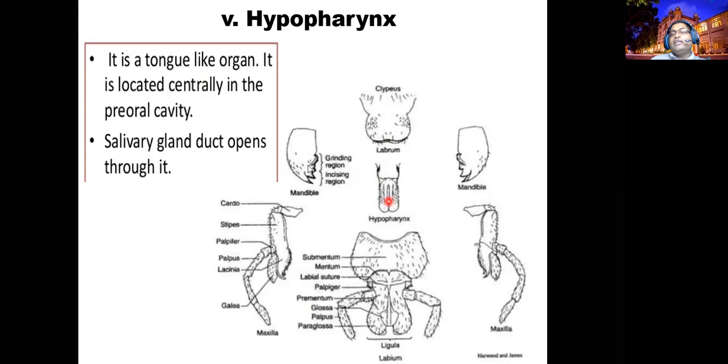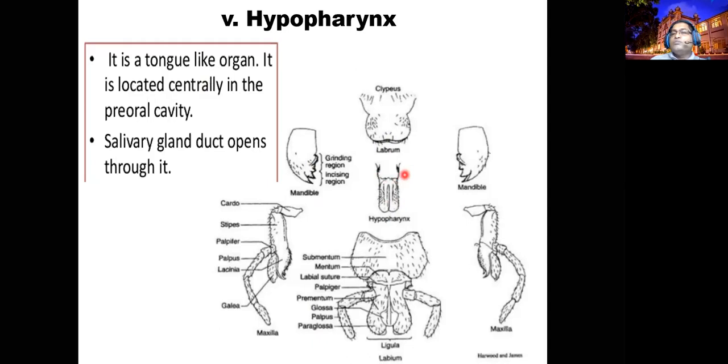While the mandibles grind the food very thoroughly, the hypopharynx helps to mix the food with saliva for digestion, like how our tongue works. We call it the hypopharynx. So these are the five basic structures of the mouthparts.